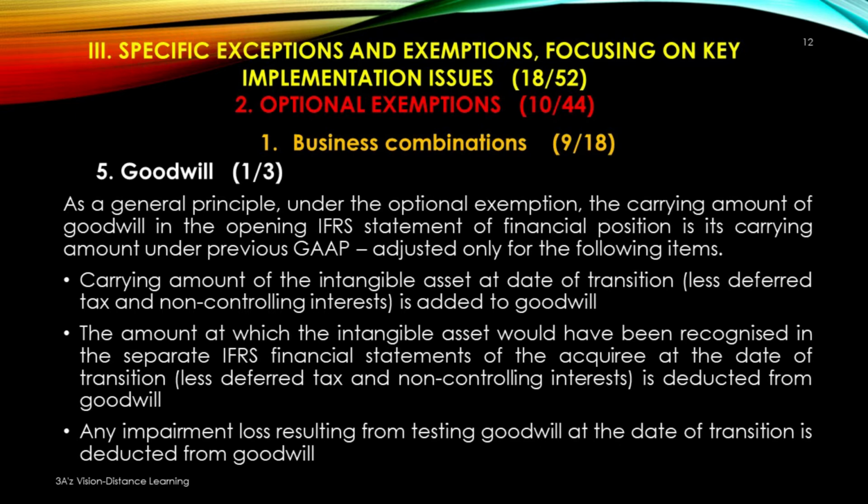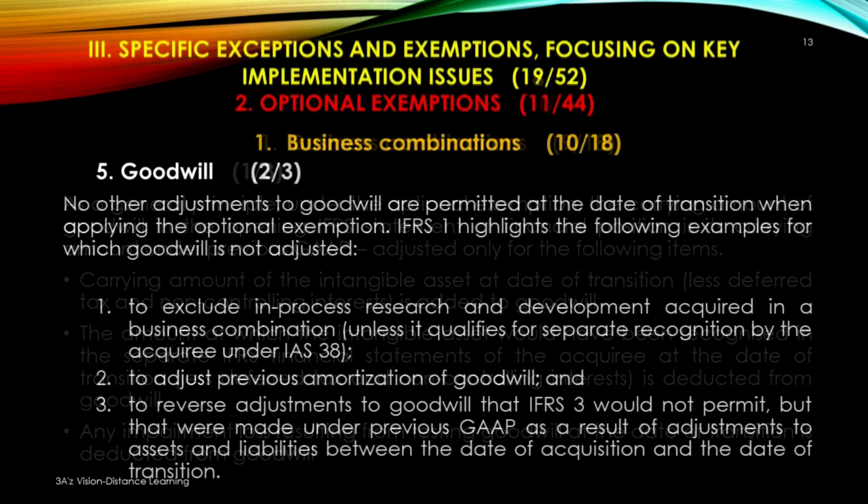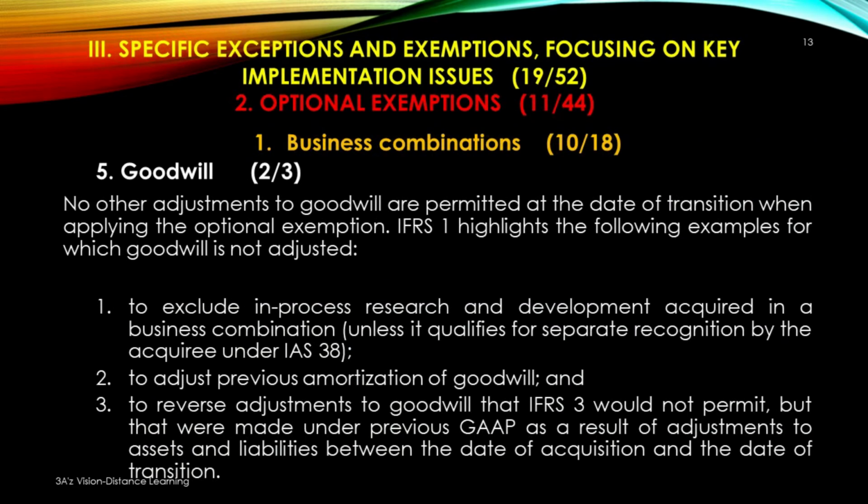The carrying amount of the intangible assets at the date of transition, less deferred tax and non-controlling interests, is added to goodwill. The amount at which the intangible asset would have been recognized in the separate IFRS financial statements of the acquiree at the date of transition, less deferred tax and non-controlling interests, is deducted from goodwill. Any impairment loss resulting from testing goodwill at the date of transition is deducted from goodwill. No other adjustments to goodwill are permitted at the date of transition when applying the optional exemption.